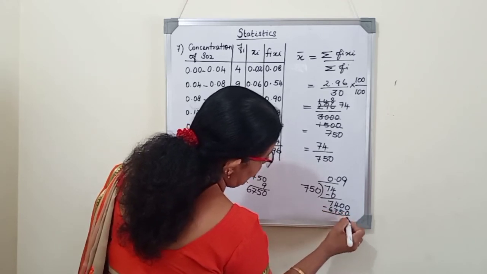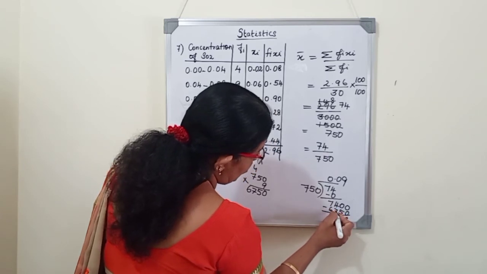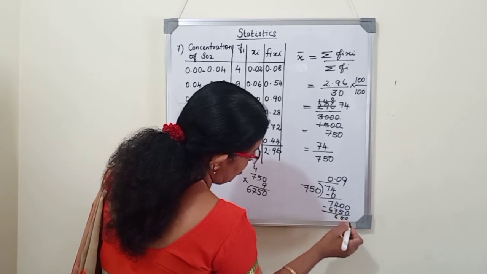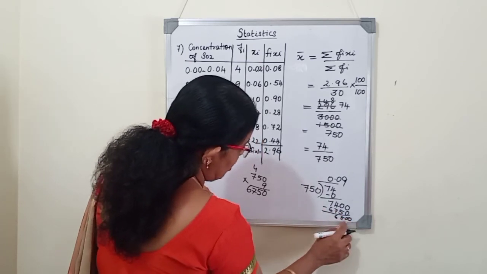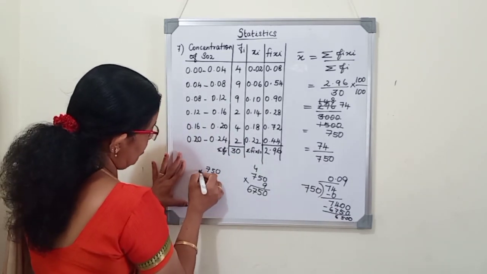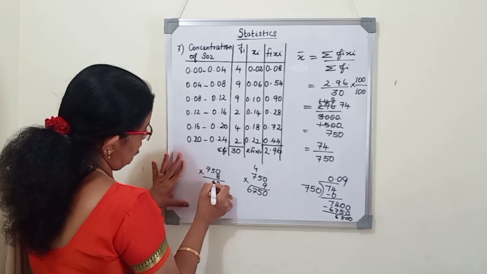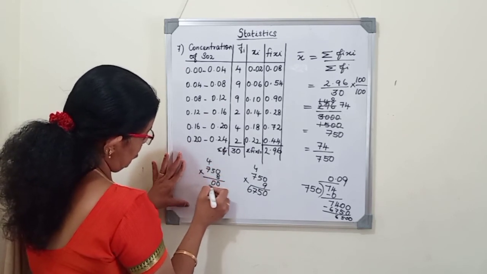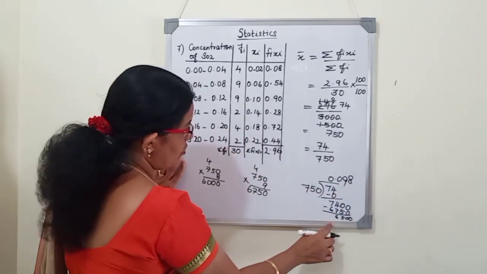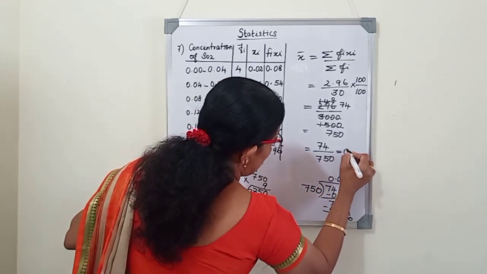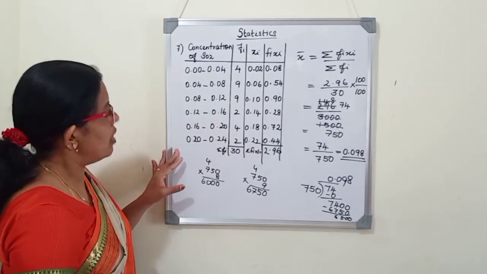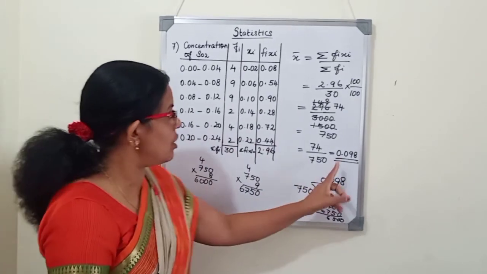Now subtract 0, 5, 13 minus 7 is 6. Here 650. One more digit if you write 6500 we will get. So again we will see 750 into 8 we will check. 6,000. Okay, 8 we will write. So 6,000 we are getting. So the answer is 0.098 approximately. This is the mean concentration of sulfur dioxide.